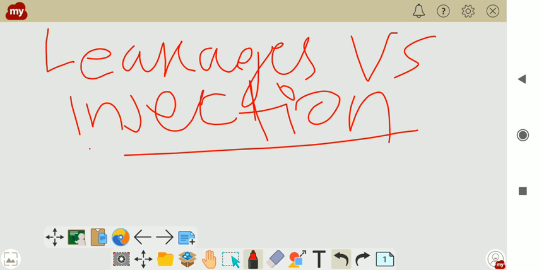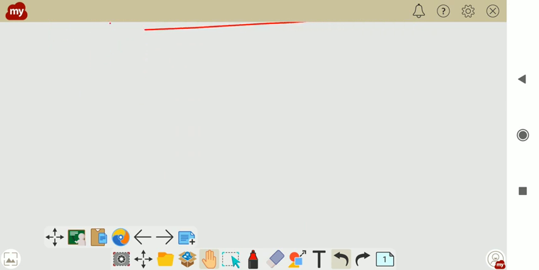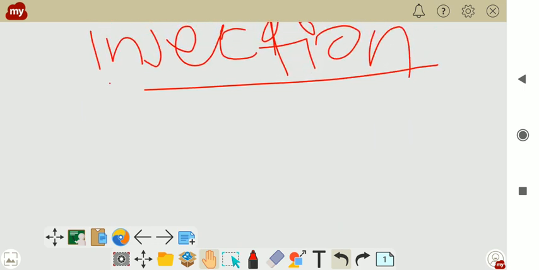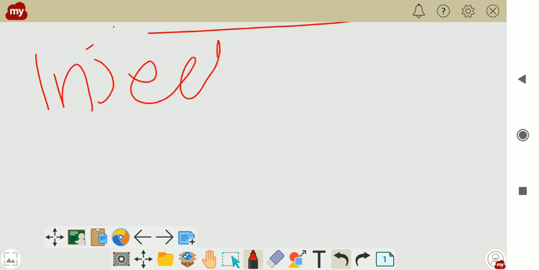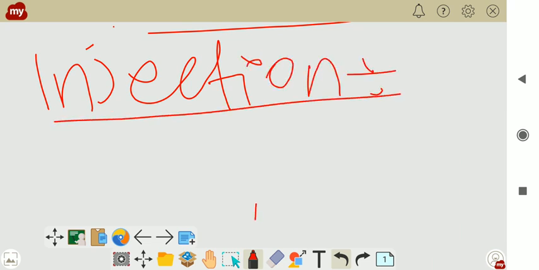Both the things we'll discuss one by one. So look, leakage and injection. This is in your macroeconomics.